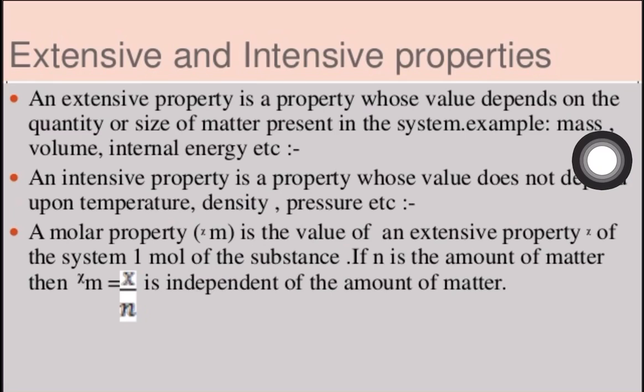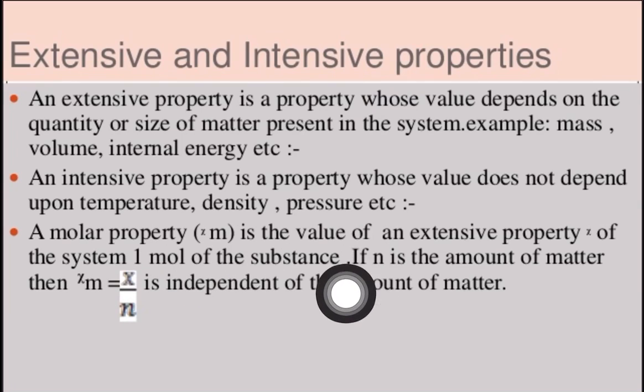That is, 1 mole of substance having mass, 1 mole of substance having volume, 1 mole of substance having internal energy. 1 mole of NaOH has a mass of this much, a volume of this much, and an internal energy of this much. So this amount is nothing but the molar property.